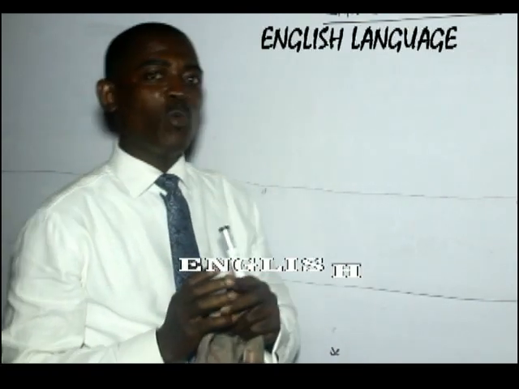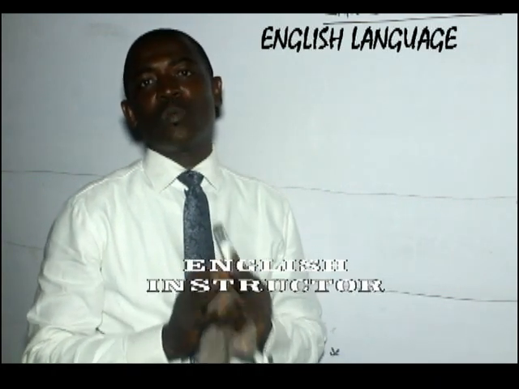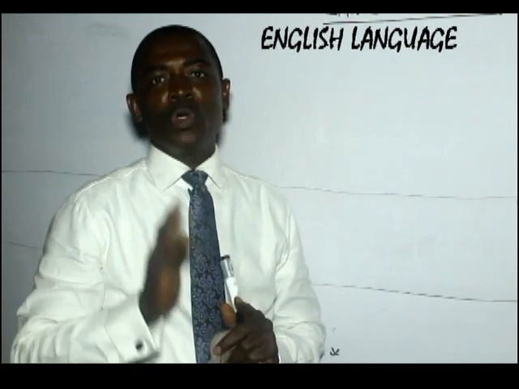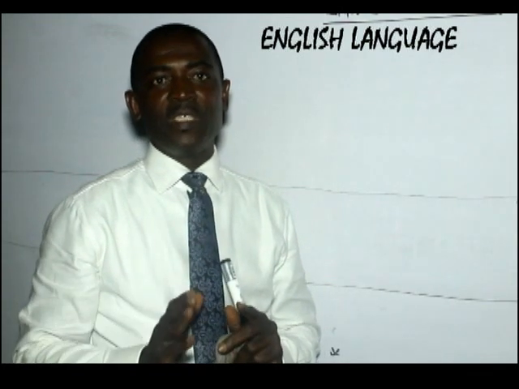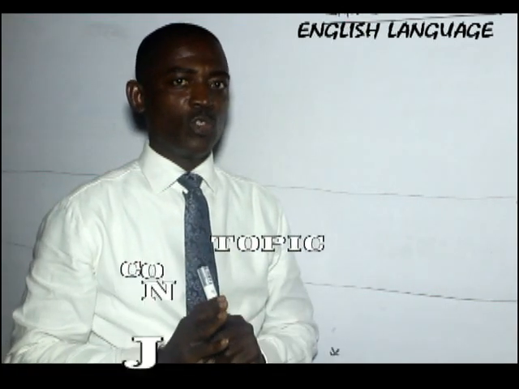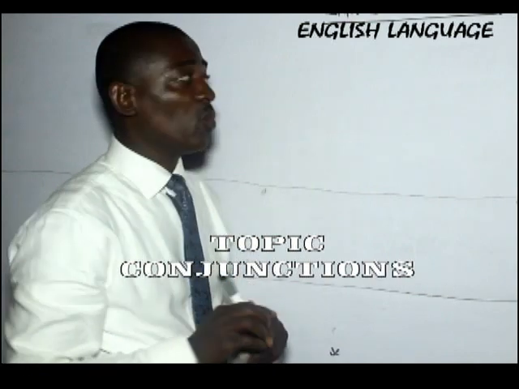Today we are looking at conjunctions, collocation of conjunctions in English. Conjunctions are words that link sentences. However, there are some conjunctions that come in pairs. Once you use one of these conjunctions, it means that you've implied or you are going to use the second conjunction. For example, we have correlatives such as what?